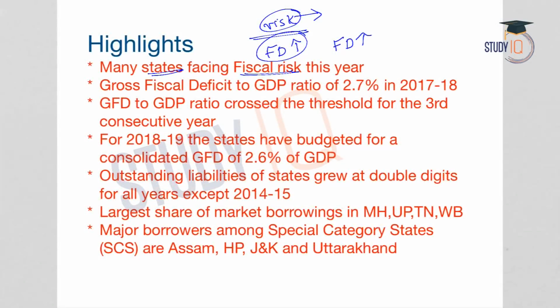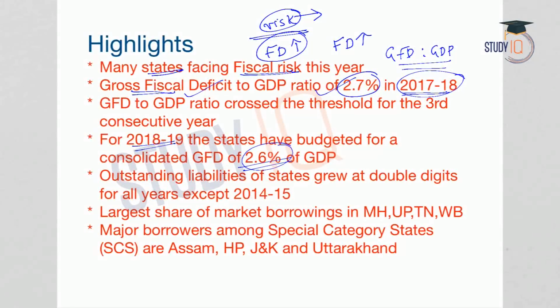Secondly, the states have budgeted a gross fiscal deficit to GDP ratio of 2.7%. We have seen what is gross fiscal deficit. So the GFD to GDP ratio would be 2.7%. So the gross fiscal deficit would be 2.7% of the GDP in the year 2017-18. This is the budgeted estimate. And coming to 2018-19, the estimated GFD to GDP ratio for 18-19 is 2.6%. We have seen in 17-18 it is 2.7%, and in 18-19 it is going to be 2.6% of GDP.